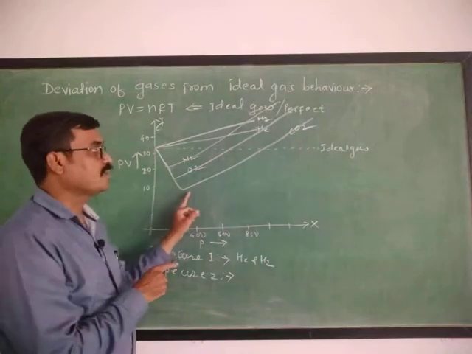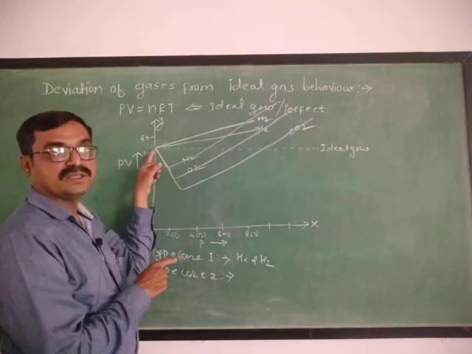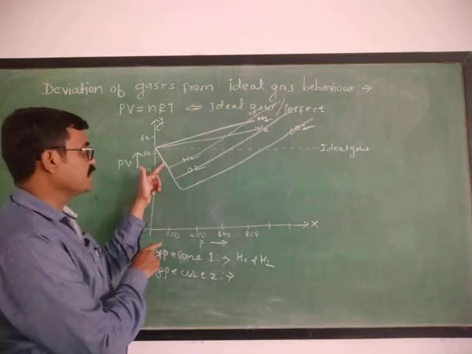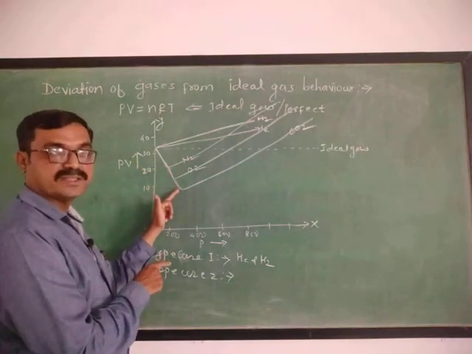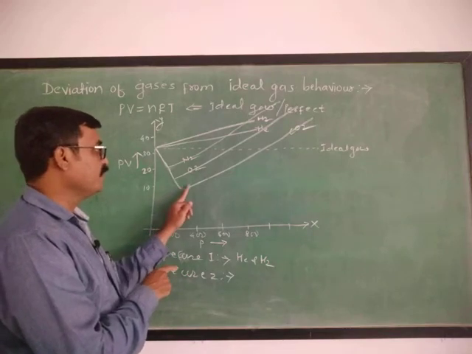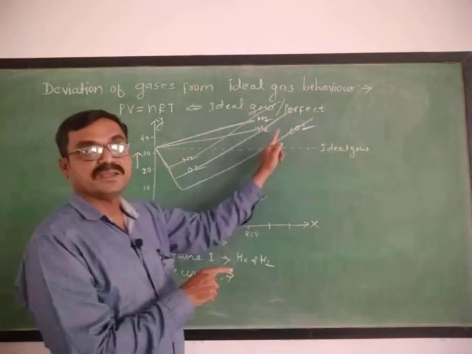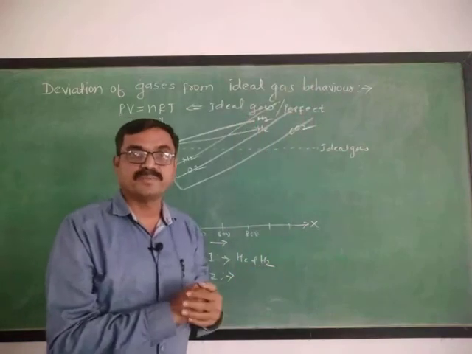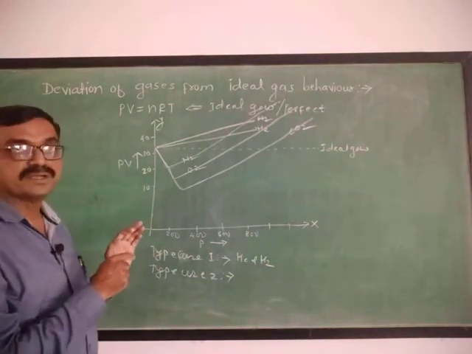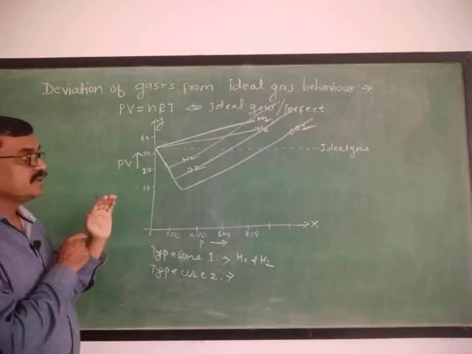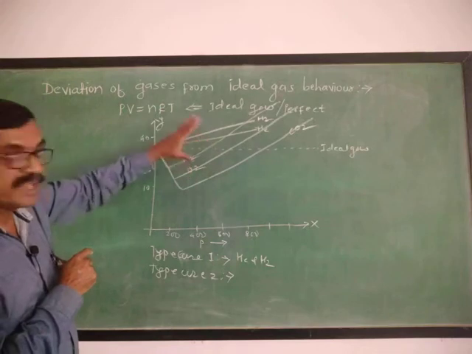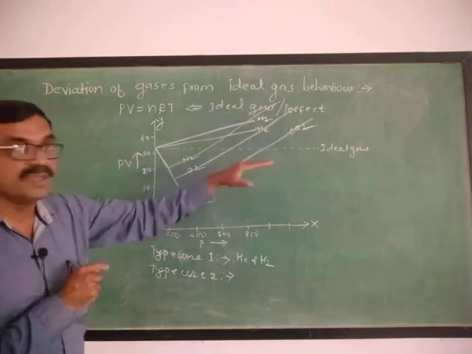Now the same for the CO2 curve. Initially P is low, then there is a fixed PV as the P increases. For CO2 also there is a decrease in the product of PV to the minimum value. After that minimum value, as P increases, in the same manner the product of PV also increases. This is nothing but the deviation. See here, this is ideal behavior, but all these gases deviate from this ideal behavior.